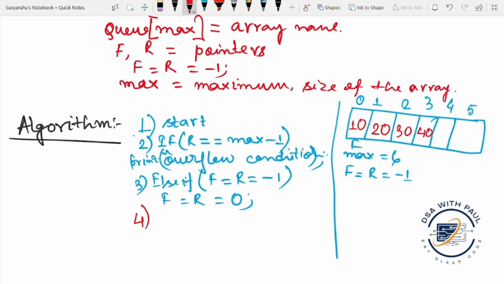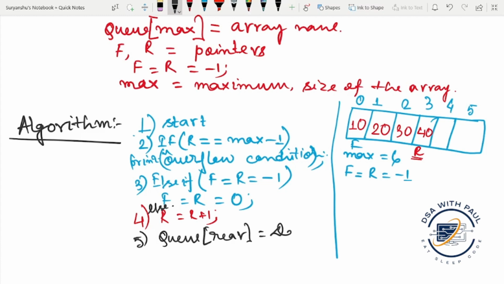So we write here rear is equal to rear plus 1, and we will write it here in the else part. Okay, and finally the queue of rear